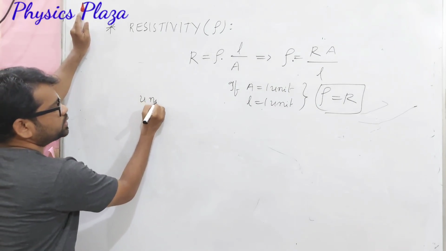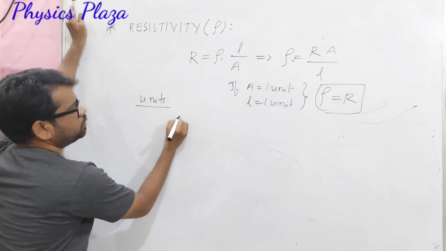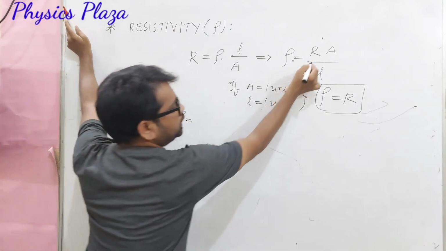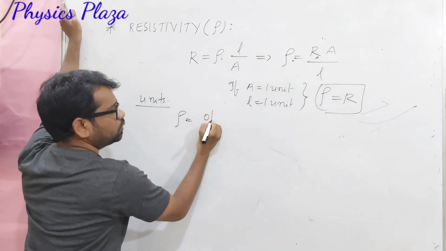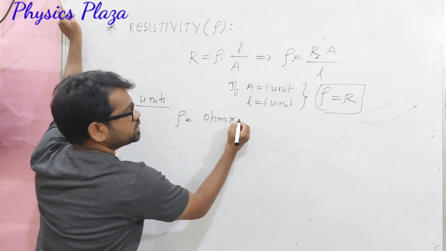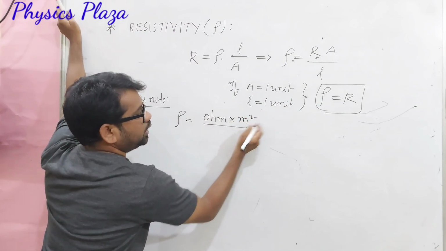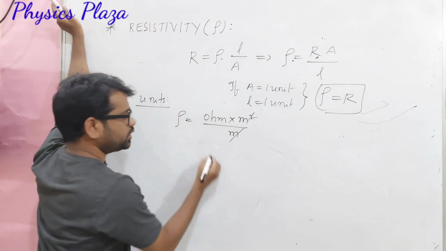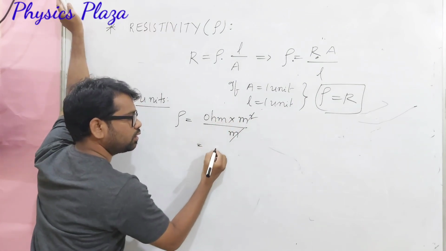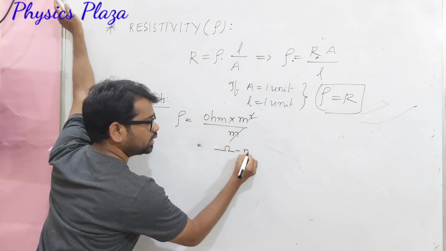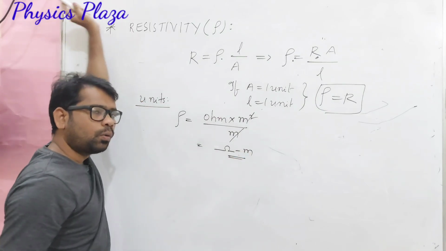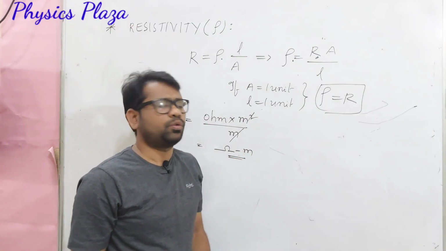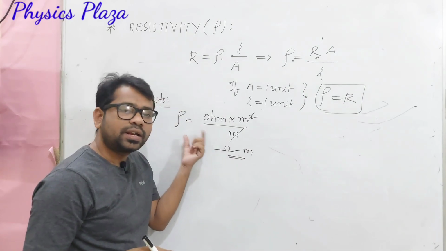So it's the units, very important children. So rho is equal to, so we know that R is measured in ohm, area of cross section is meter square and length is in meters. So meter square will get cancelled. So dear children, what are the units here? Ohm meter, or we also can write omega meter like this. So ohm meter is a SI unit of the resistivity.